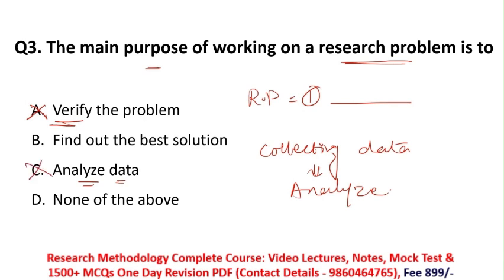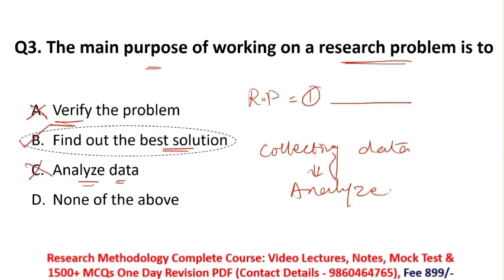Then option B is find out the best solution. Yes, why do researchers work on a research problem? Because we have to find some best options and some best solution for this research problem. Remember, a researcher always wants to find the best solution to their research problem. So the main purpose of working on a research problem is to find out the best solution. That's why the correct option here is option B.